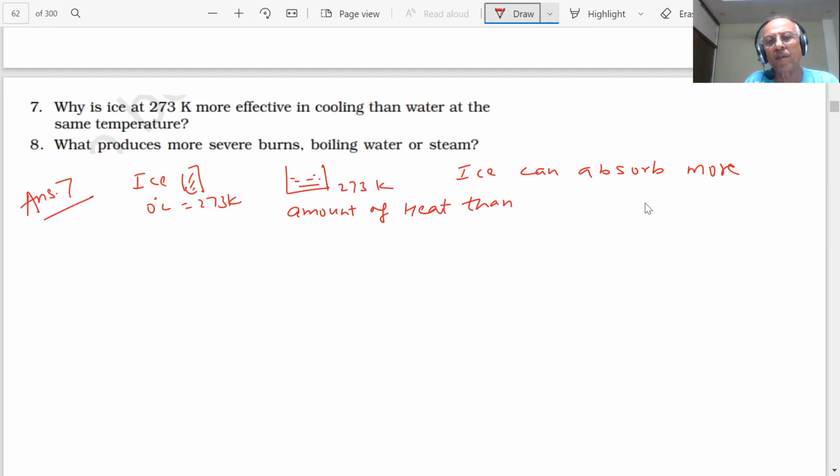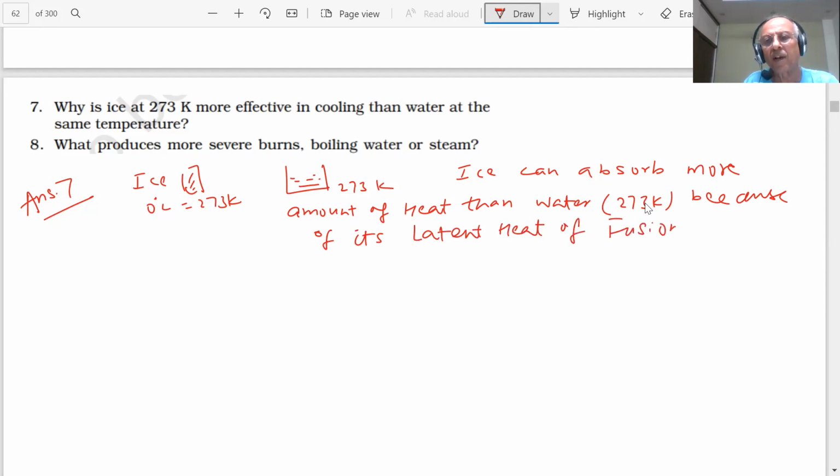Ice can absorb more amount of heat than water at 273 Kelvin because of its latent heat of fusion. Okay, you may know the answer. How you will write the answer is important, so you have to be sure what you are writing, student. Answer 7. Yes, sir. Answer 8 is coming now. This is an important question. It has been put up in the paper many times.